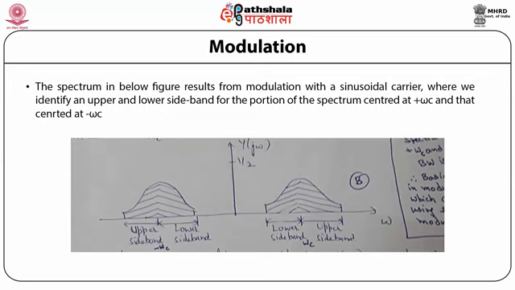The spectrum in this figure results from the modulation with a sinusoidal carrier, where we identify an upper and a lower sideband for the portion of the spectrum centered at plus ωc and that centered at minus ωc.